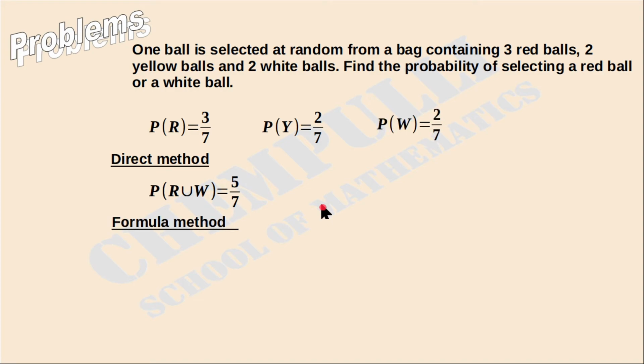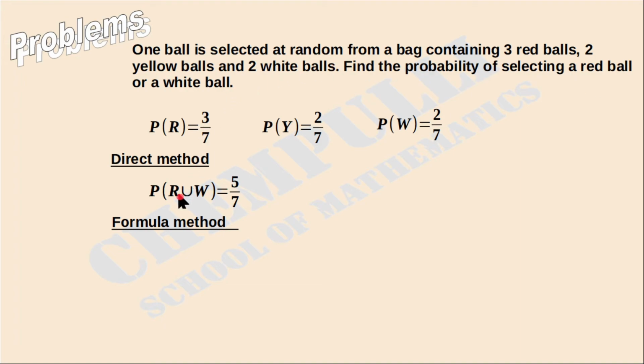Then the next one is the formula method. In the formula method, first you have to check whether the events are mutually exclusive or mutually non-exclusive. Which type of event is this one? Suppose from the bag you are taking one ball, then only one particular event will happen. You are taking one ball from there. That means this is a mutually exclusive event.